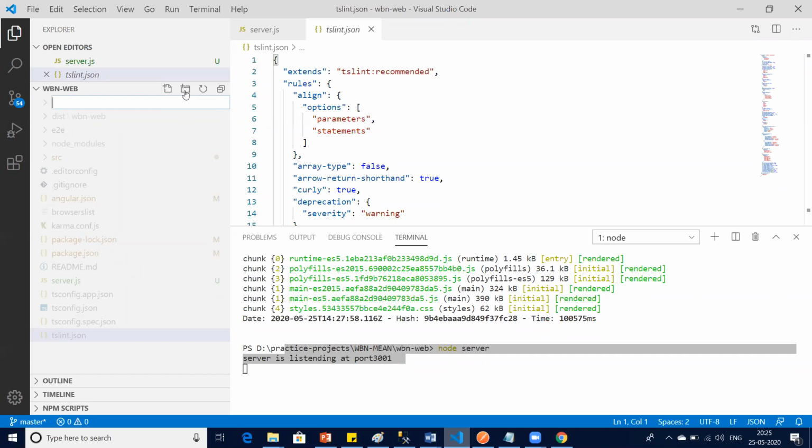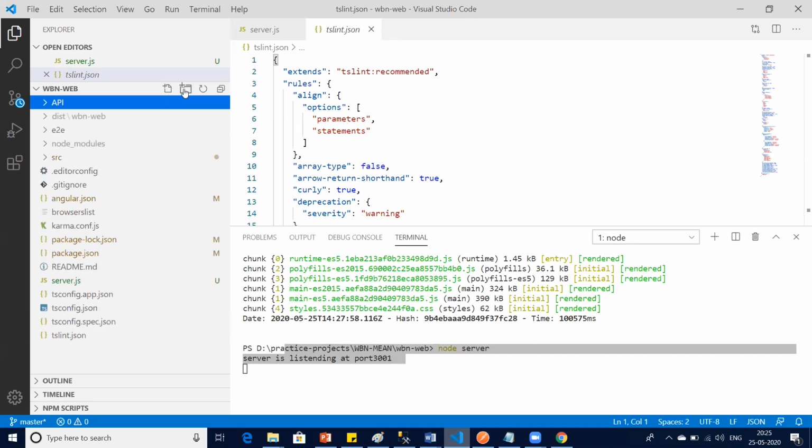I say API. Or if not API, I can say, what is the proper name which we can put? Backend maybe. API is a nice name. Let's stick to API.